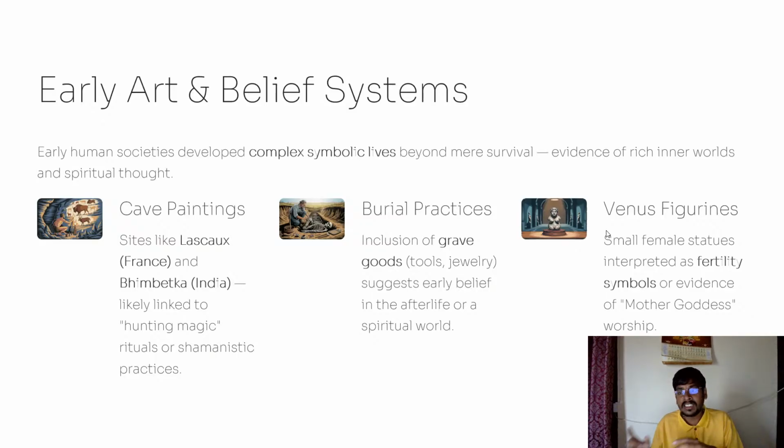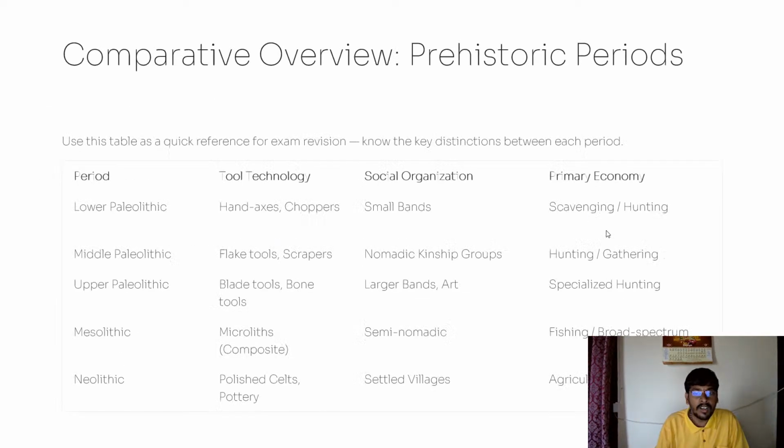And Venus figurines, small female statues interpreted as fertility symbols. In early societies, people installed female statues which are called Venus figurines. They considered these as fertility symbols or evidence of mother goddess worship. And a detailed comparison: in the Lower Paleolithic, the major tools were hand axes and choppers, the society was organized into small bands, and the primary economy was hunting.